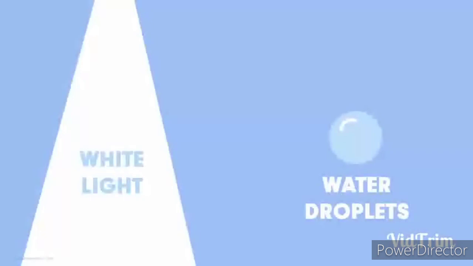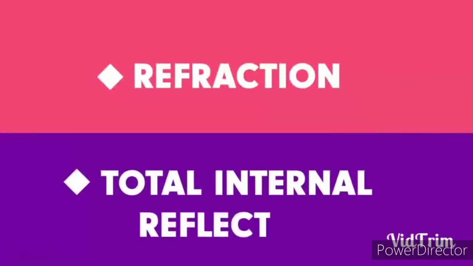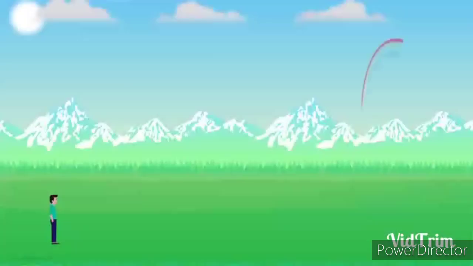How does this rainbow happen? What is the reason for this rainbow? What is the optical phenomenon? Rainbow occurs due to refraction and total internal reflection. Do not confuse that rainbow is due to dispersion. No, it is due to refraction and total internal reflection. So now we will see how the rainbow is formed.